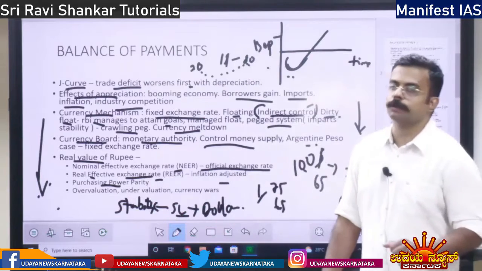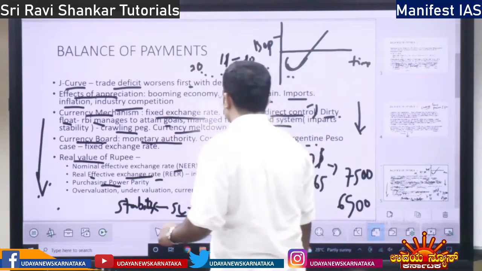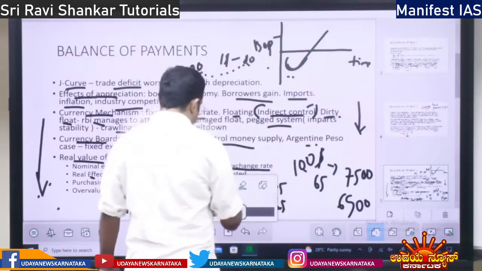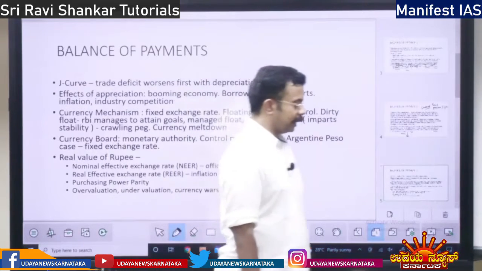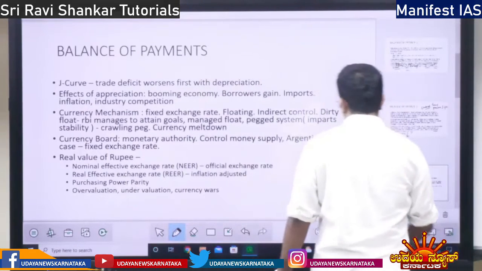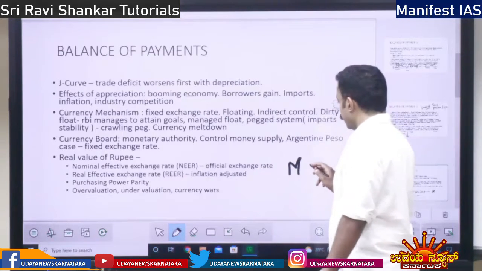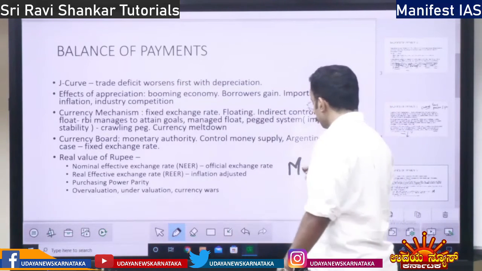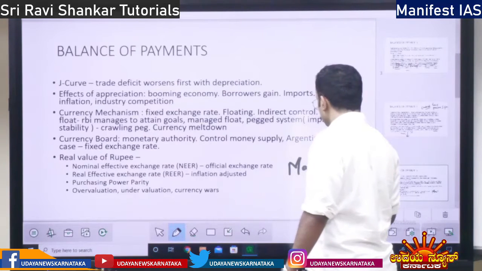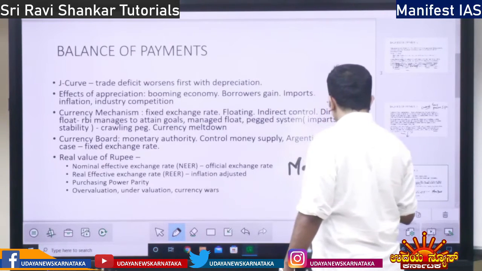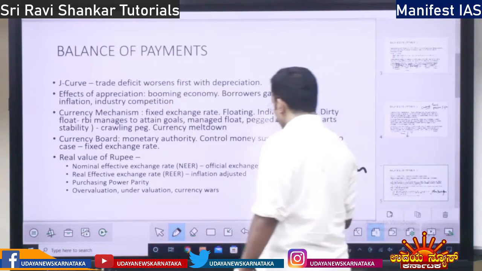I have told you the concept of the Big Mac index. What is the Big Mac index or purchasing power parity? We will understand it with the Big Mac index. McDonald's has the Big Mac burger. Let's say in the USA it sells for $10.